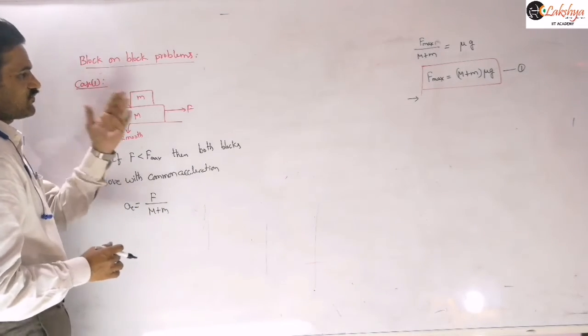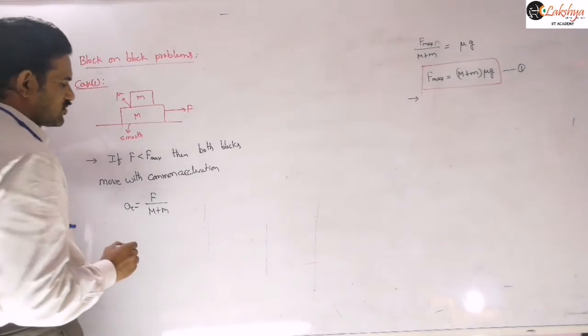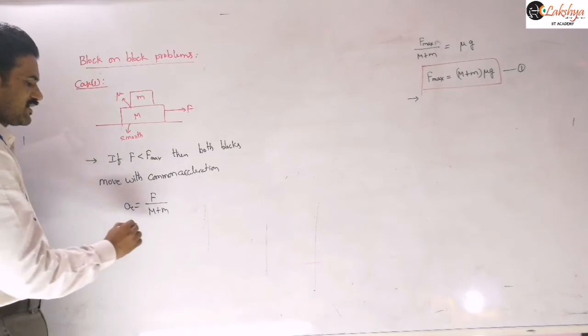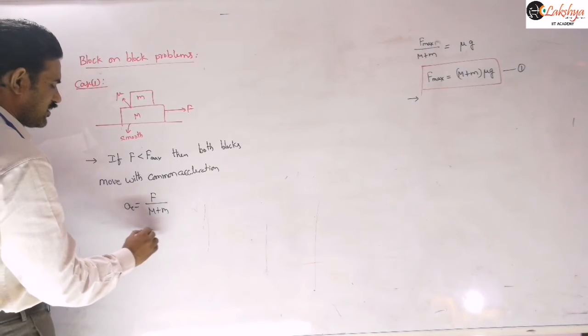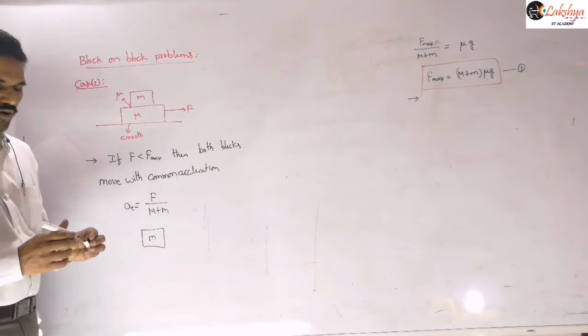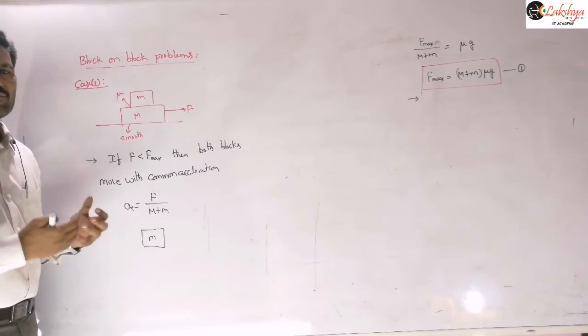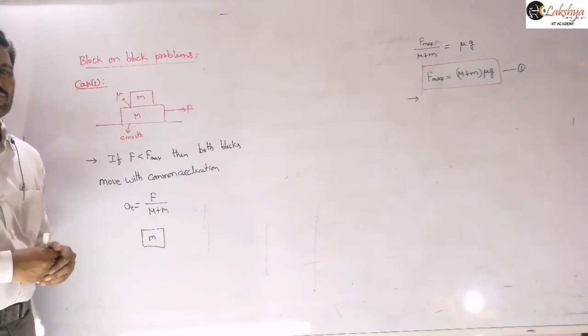In this case, if I ask how much frictional force is acting on this small m, that can be calculated by taking the free body diagram of this small m. That question is actually important here. How much frictional force is acting? You can't always write that as mu mg. That is the important thing you should note.